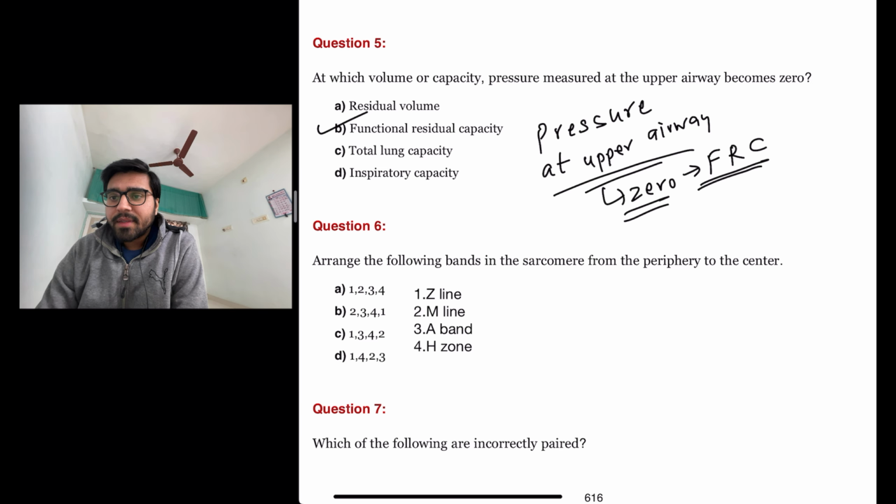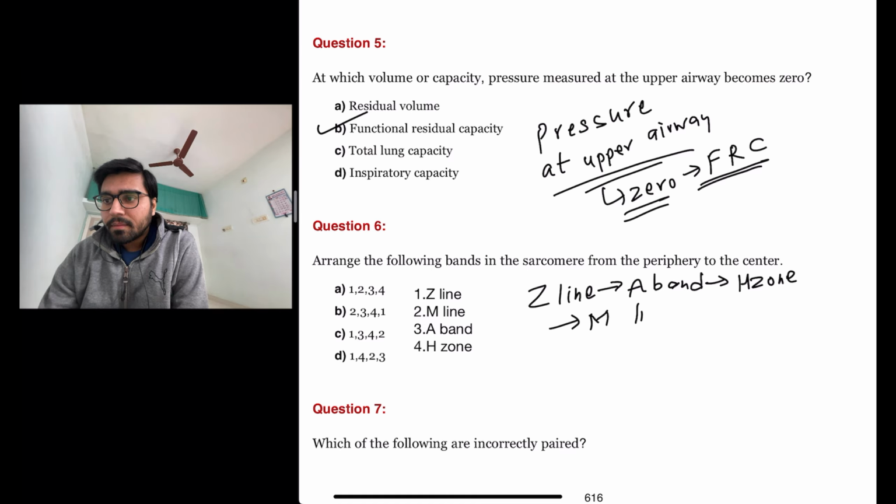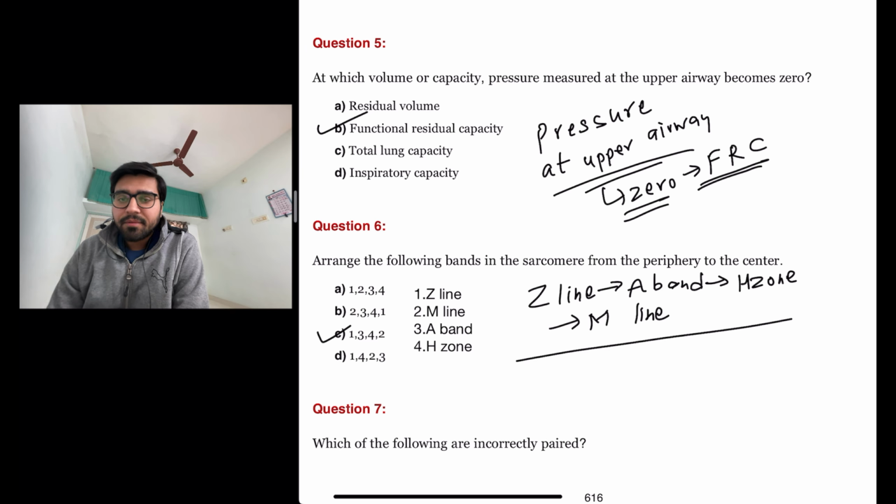The next question is, arrange the following bands in the sarcomere from the periphery to the center. So the bands in the sarcomere from periphery to the center are actually Z line, most peripheral, then the A band, then H zone, and then M line. So the answer here is C, 1, 3, 4, and 2.